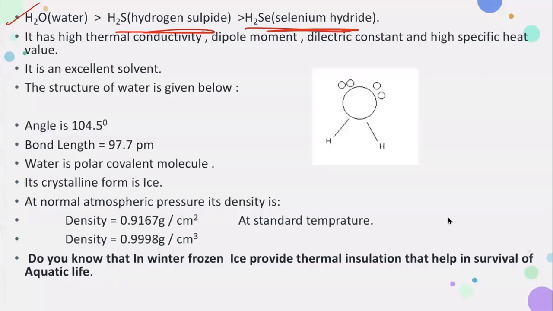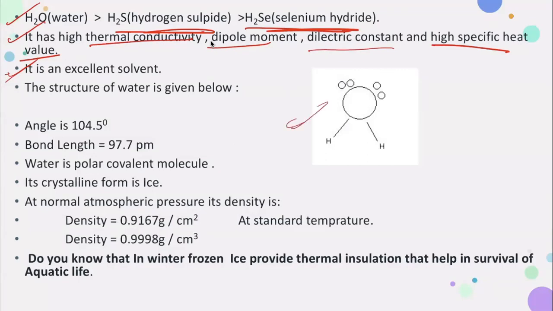So thermal conductivity, dipole moment, and surface tension decrease in this way. Water has high thermal conductivity, dipole moment, dielectric constant, and high specific heat value. And it is an excellent solvent. All the chemical reactions taking place in our body happen only because of the presence of water.